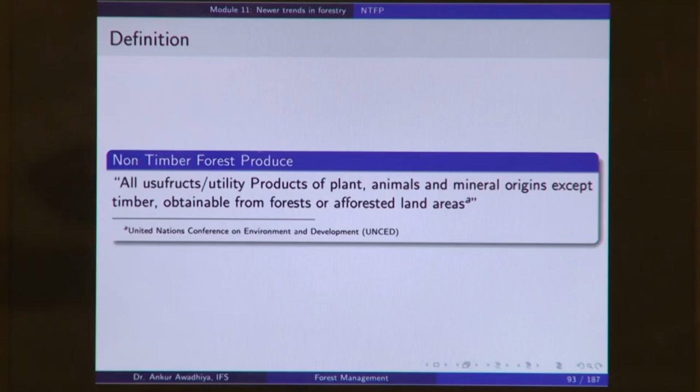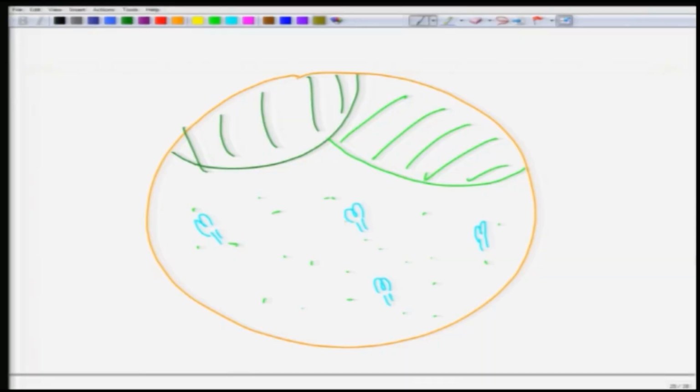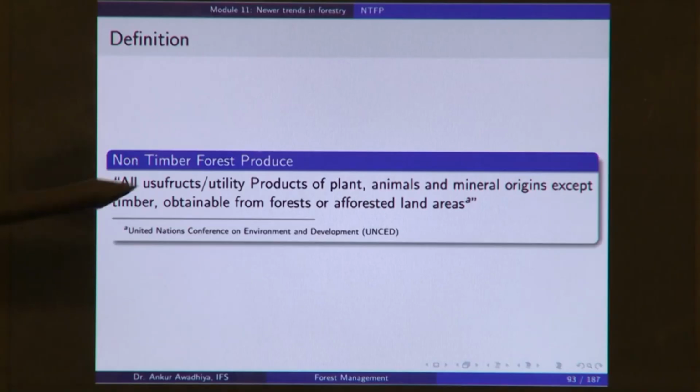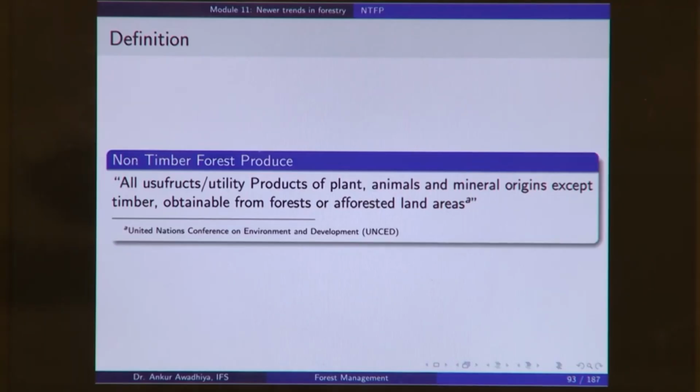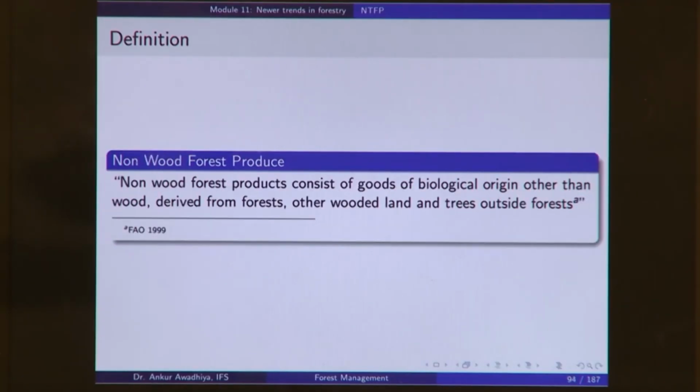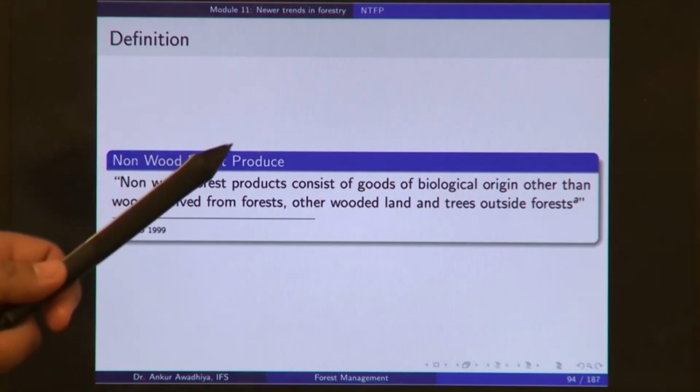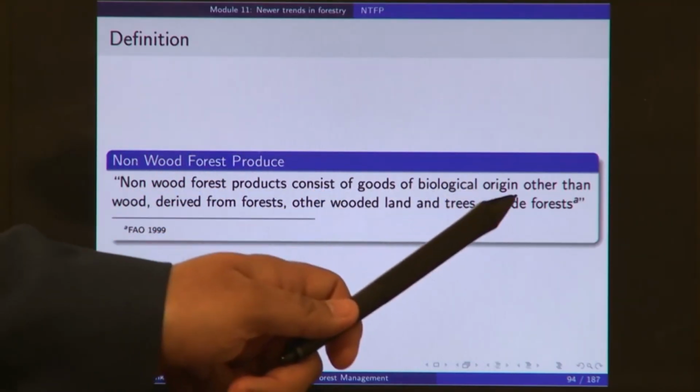Now, if you look at the previous definition, it said from forest or afforested land areas. So, if we consider such a definition, then the honey that you are getting out of this tree, suppose you have a hive here, you have a hive here, the honey that you get out of these trees will not be included in this definition, because it is neither from forest nor from afforested land areas, but it will be included in this FAO definition, because it says from forest, other wooded land and trees outside forest.